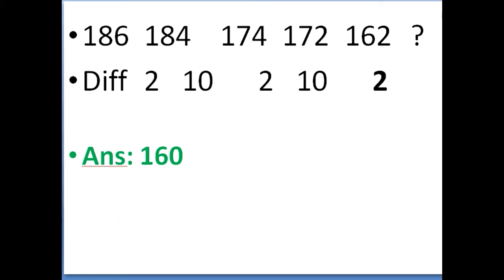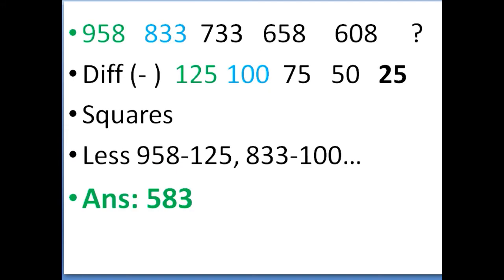Right. Now see this problem 958, 833, 733, 658, 608 and what is the next number. Here you see the difference. For the first two numbers the difference is 125 and next 100 and next 75, 50, 25. Now what is it? Squares.